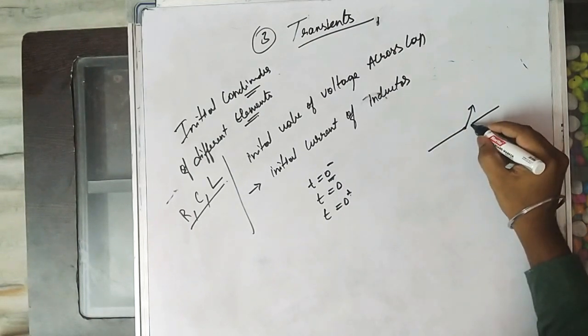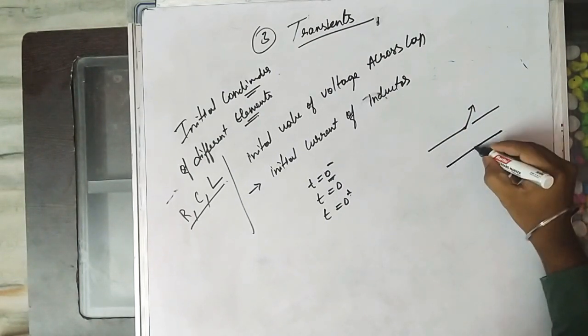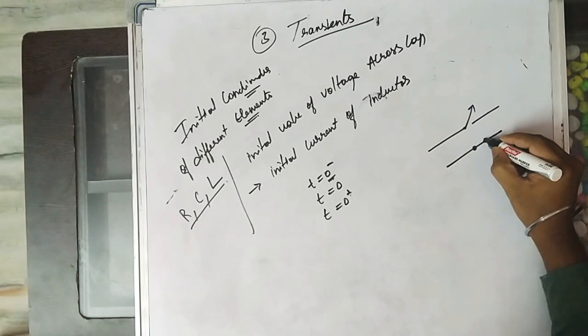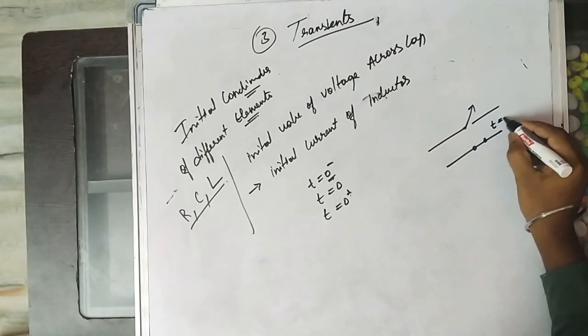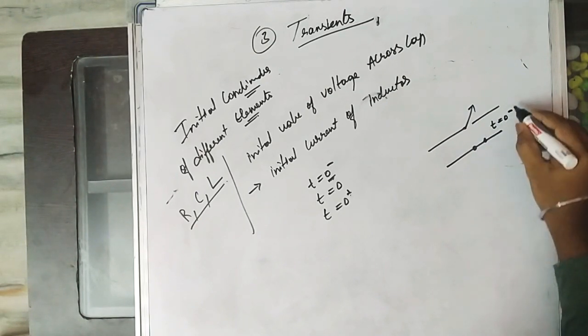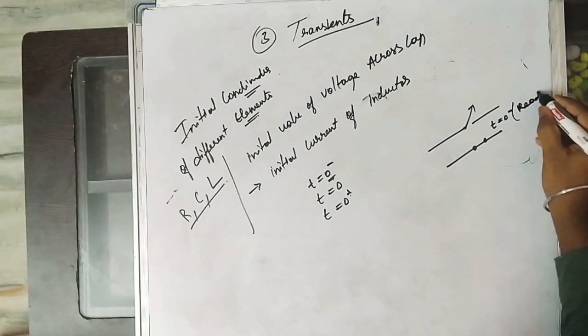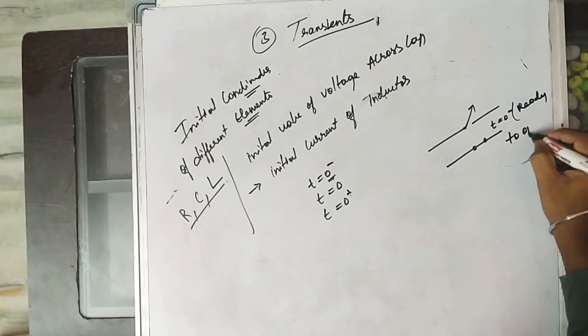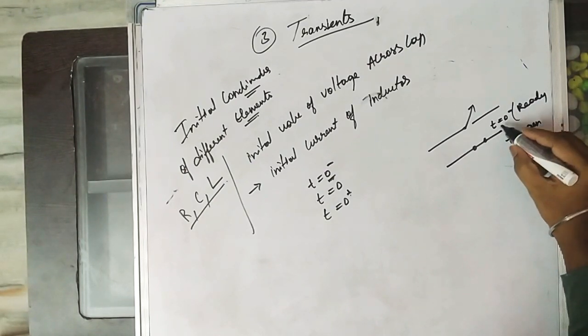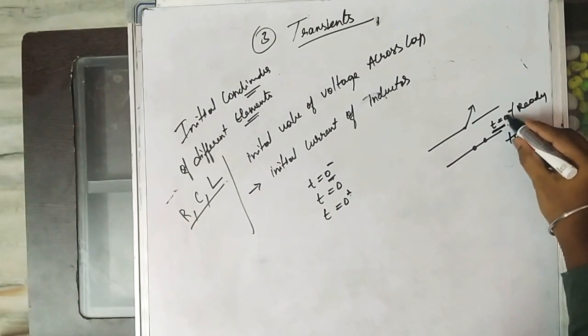The switch is not opened yet, but it is conducting, ready to open. So the switch is ready to open. At that time it is called t equal to 0 minus.